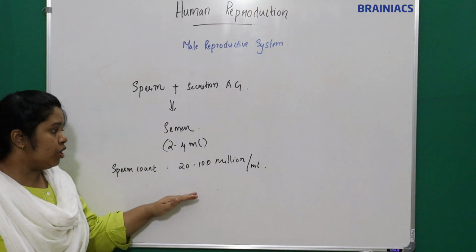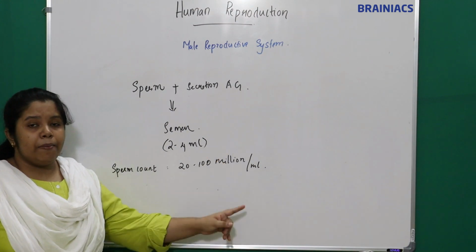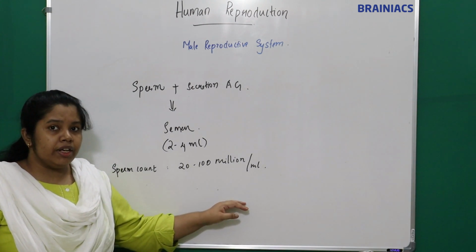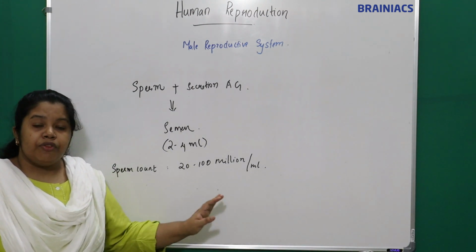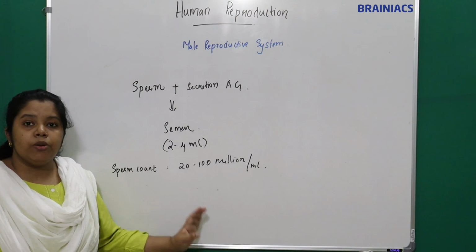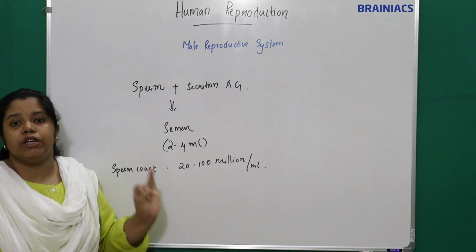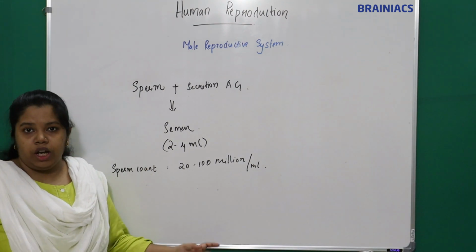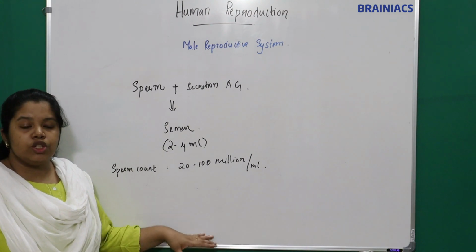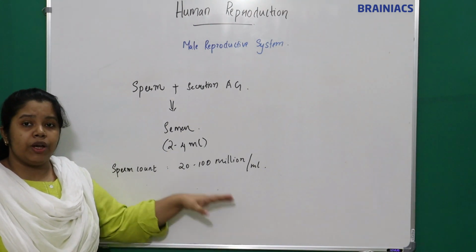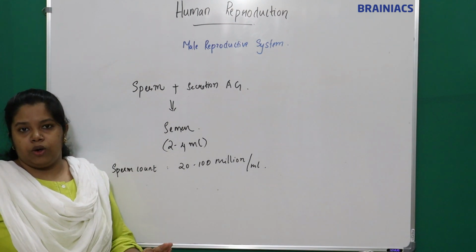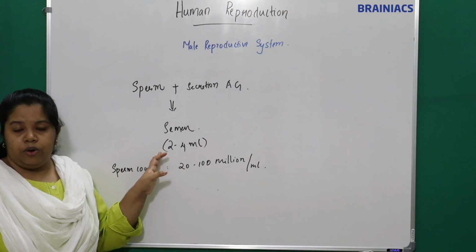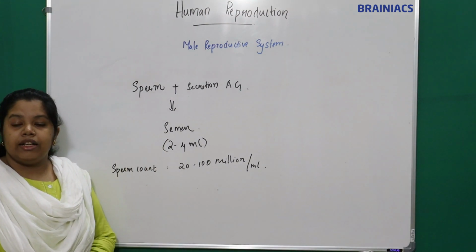Of these 20 to 100 million sperms per ml, 50% of the sperms should be active, mature, and normal for fertilization to occur. So this is the sperm count and the content of semen, which is ejaculated into the female genital tract.